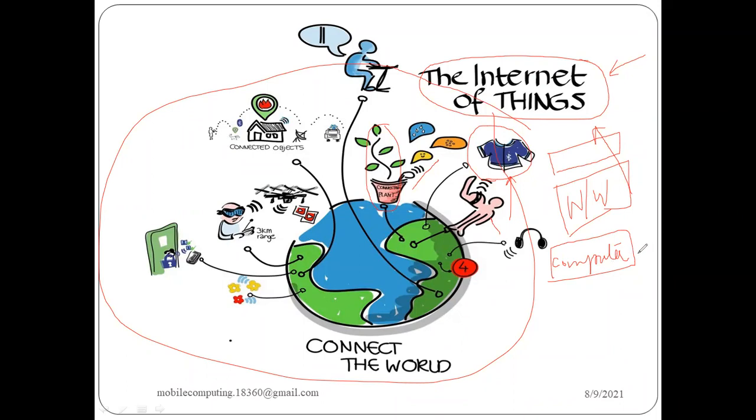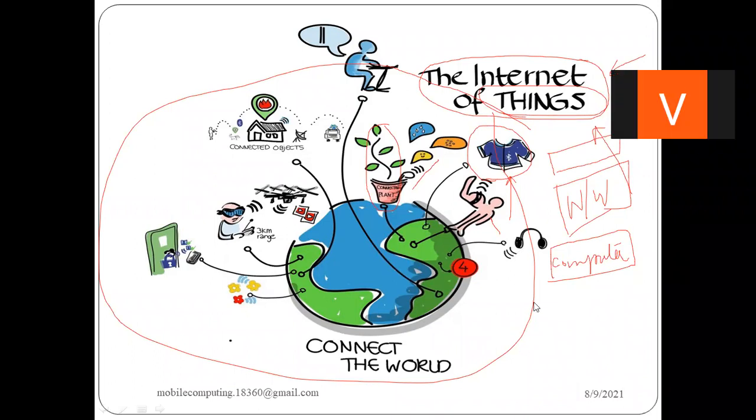Initially we had computer networks. Now we say Internet of Things: any object around you that you want to monitor, observe, or collect data from, you can easily do with the help of the Internet of Things.